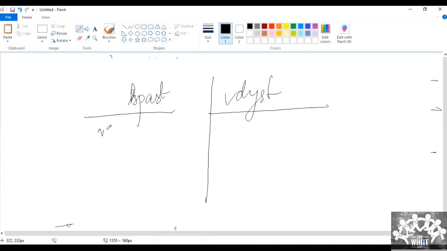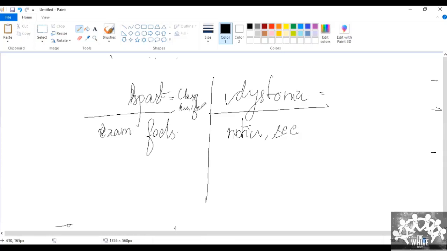See, what is spasticity? Spasticity is something that the examiner elicits. Dystonia is something that you notice, that you see. What are examples of spasticity? Clasp knife, cogwheel, lead pipe. That is rigidity. You will not talk about rigidity now. Okay. Clasp knife.